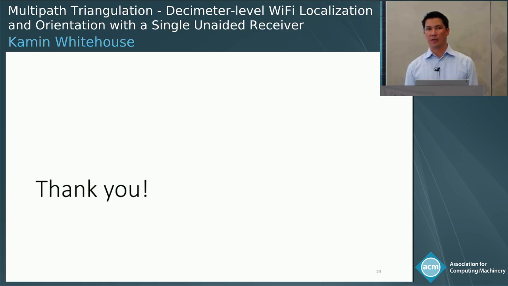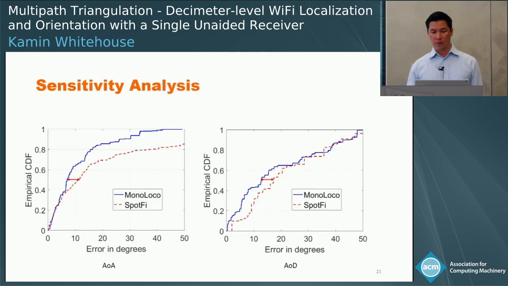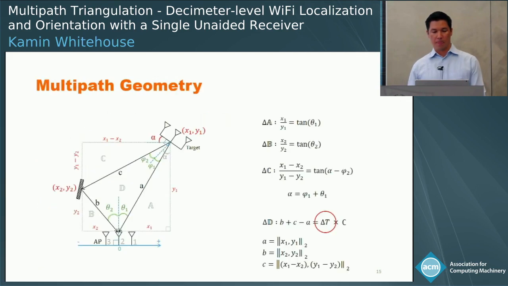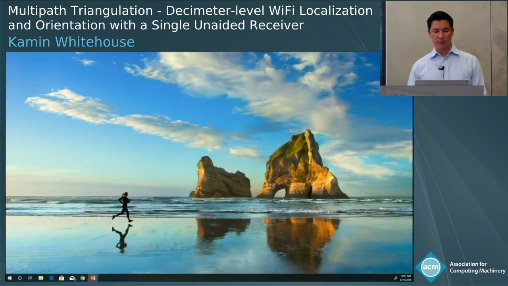If there are many multipaths, is that the question? I'm not sure I understood the question, but I think what you're asking is, if you have a lot of paths, can you still estimate? So I explained the models in terms of 2 paths, but if you have more than 2 paths, you would just have more terms. Let me pull up the right slide. You would just have more terms in your system of equations.